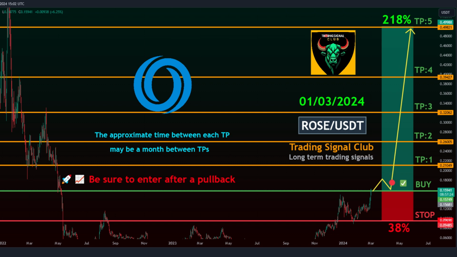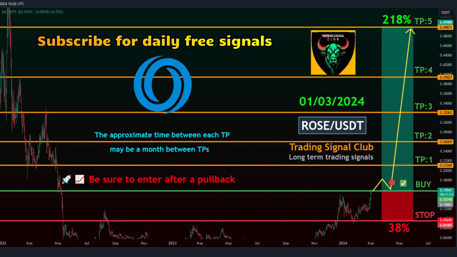Take profit targets. Target 1: 0.21049. Target 2: 0.26005. Target 3: 0.32062. Target 4: 0.39427. Target 5: 0.49821.